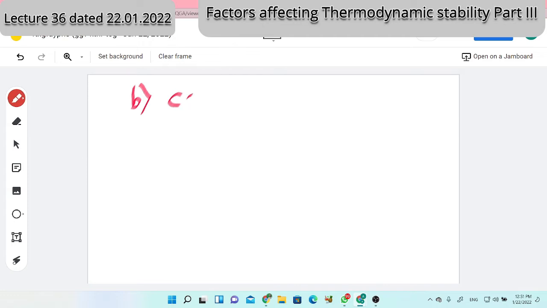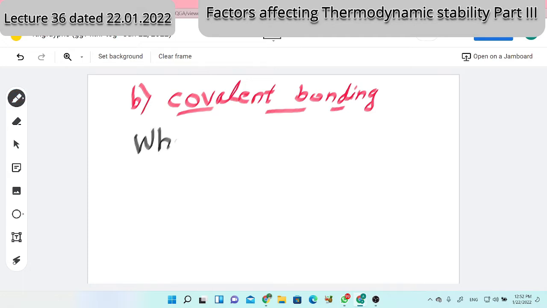The second point is covalent bonding. Covalent bonding, of course, is due to both metal and the ligand, but here we are considering the ligand's role. The nephelauxetic effect you might have studied, the cloud expansion. Covalent character does remain. That conclusion we have sought out, therefore we went to the molecular orbital theory. To what extent that covalent bonding is there, and with whom that covalent bonding is there, that 'whom' question is very important. Whether it is a class A kind of metal or a class B kind of metal.